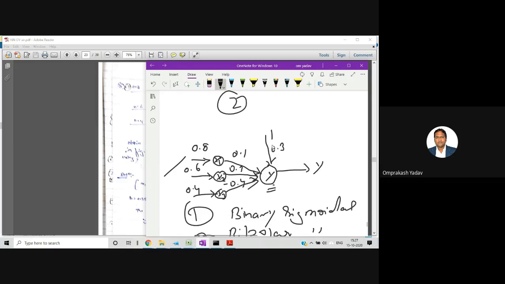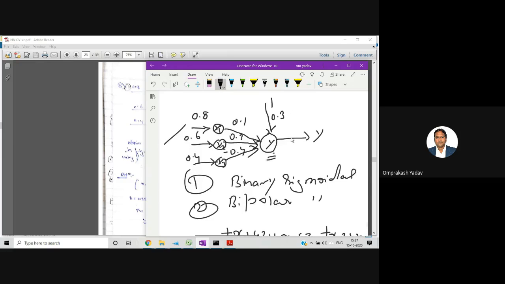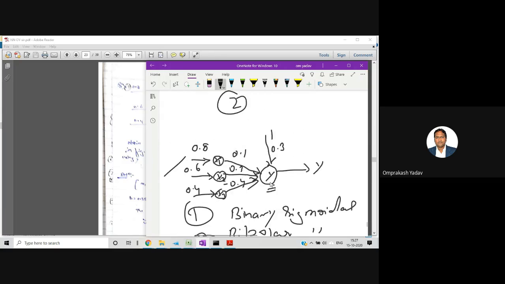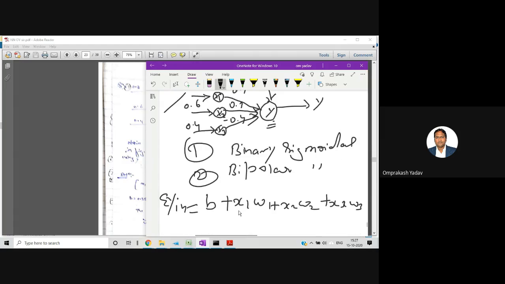The bias input will always be 1, and the weight can be anything. We simply add this bias in the entire calculation. This gives the total y in, which means the total input at this particular neuron.